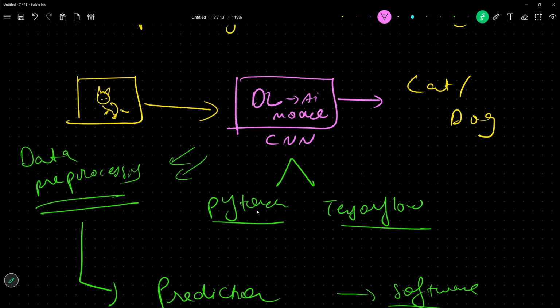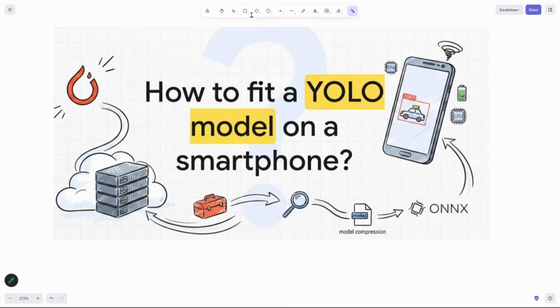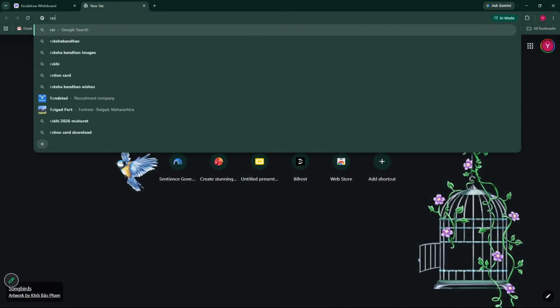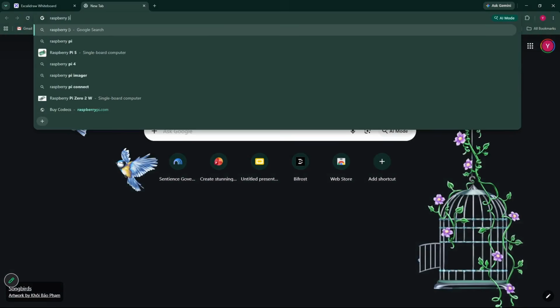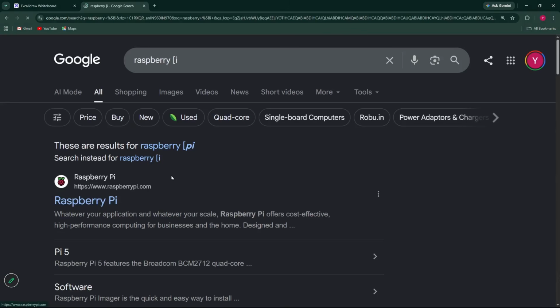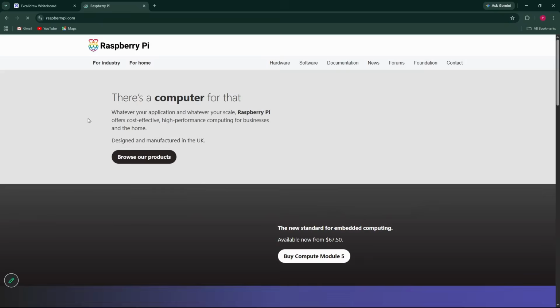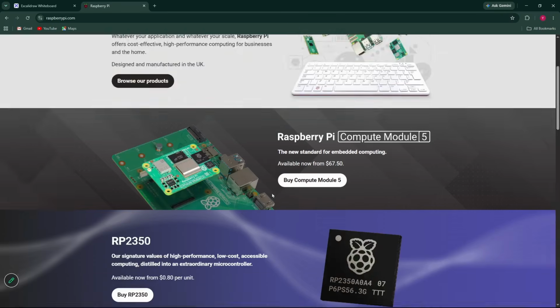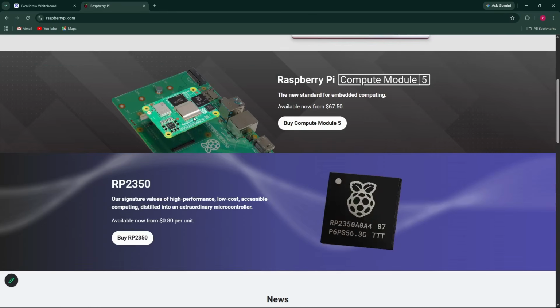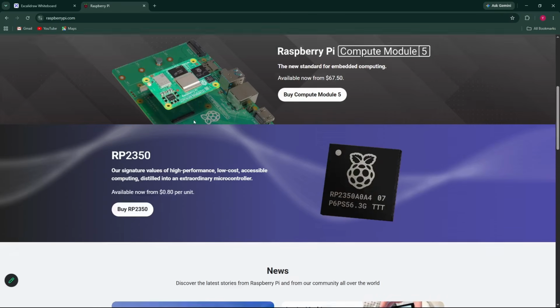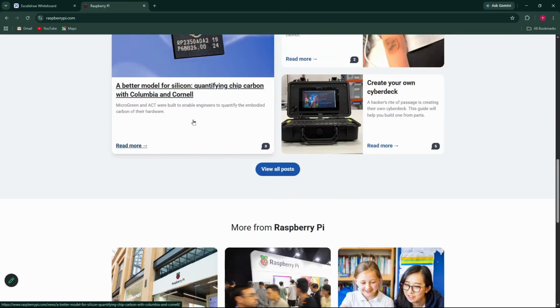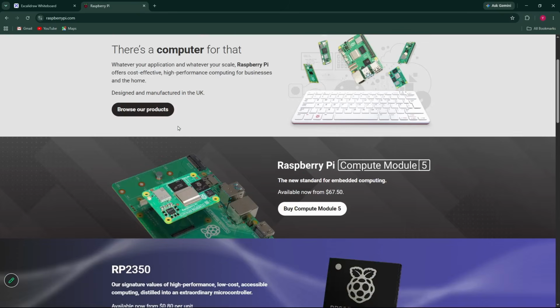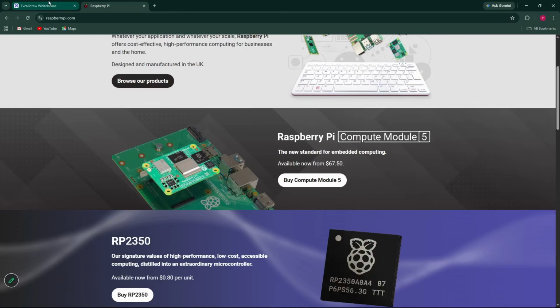But what if? Let me show you the hardware, a Raspberry Pi. The kind of memory it comes with, yes, we can expand it to 512 GBs, which is good, but what will this little guy process if we install very heavy libraries on it? It will go crazy, right? So we don't want that.